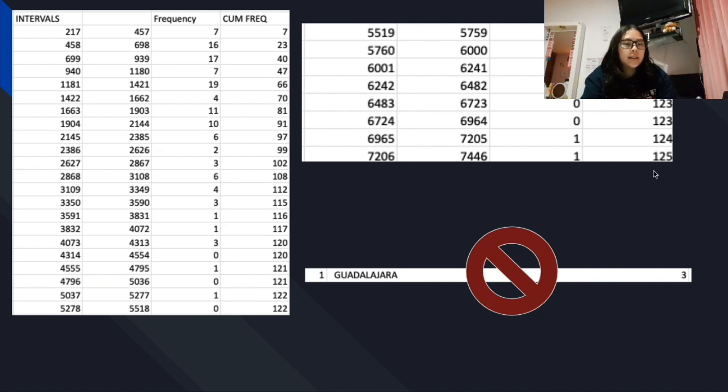And here I didn't include the state of Guadalajara because it is an outlier. As you can see, the first value I had was 3 and the next one was 217, so it would be that outlier. It wouldn't be useful for us and it would change all our values, so I didn't use it. That's why it's not there.